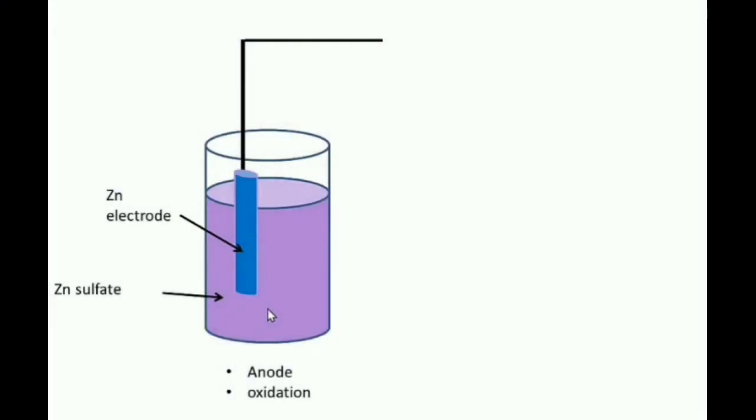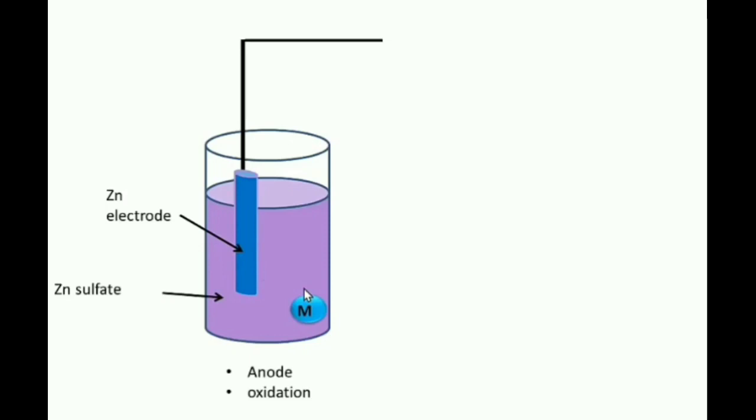Daniell cell consists of two portions, that is, two half cells. The first one is zinc rod dipped in zinc sulfate solution. That is the first half cell. In this case, zinc metal has a tendency to go into the zinc sulfate solution and become Zn2+ ions.